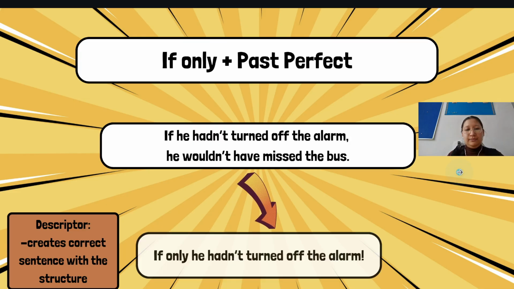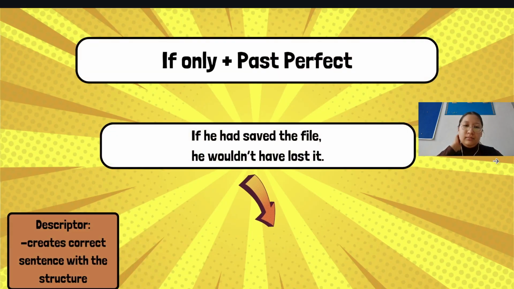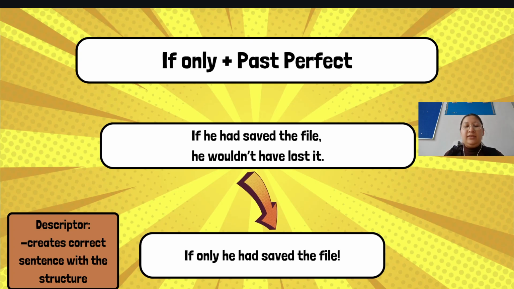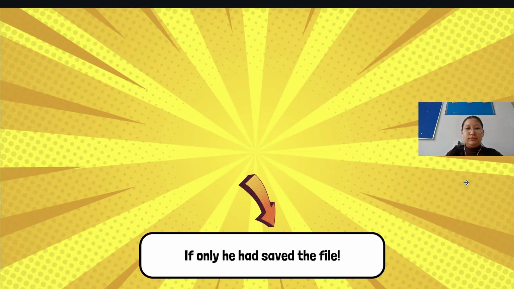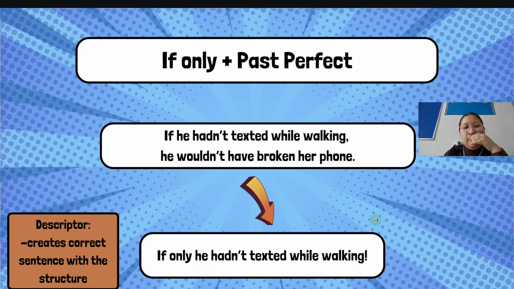Now let's check. If only he hadn't turned off the alarm. Great. Next one. Let's see the correct answer. If only he had saved the file. If you got this one right too, well done. The correct answer is, if only he hadn't texted while walking. Great job.